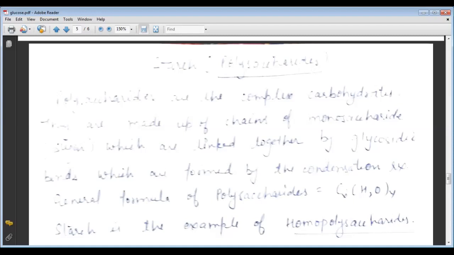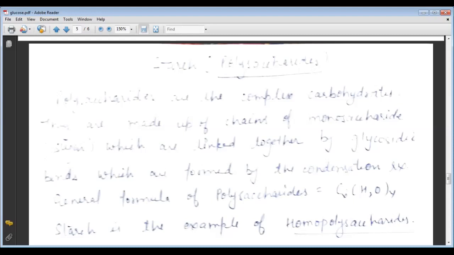The important polysaccharides are starch, cellulose, glycogen, and dextrins. These are the important polysaccharides, and in these, the starch and the cellulose are the most important. Now we come to the starch.